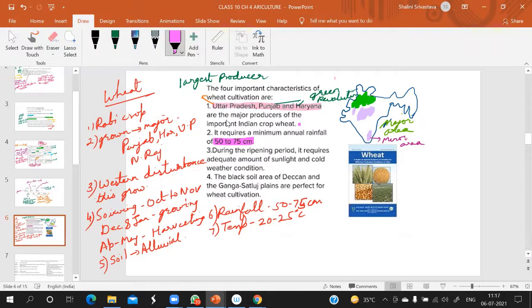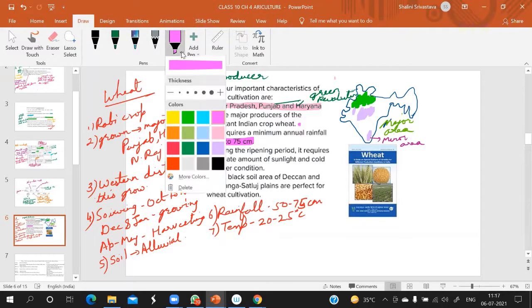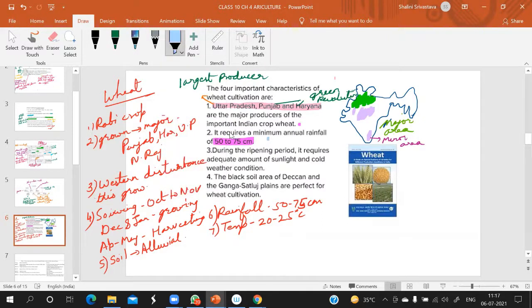And during the ripening period, when the crop is growing and becoming bigger, it requires bright sunshine and cold weather conditions. Which time period, which month? January and February. Yes, so it is January and February. Ma'am, March. Okay.